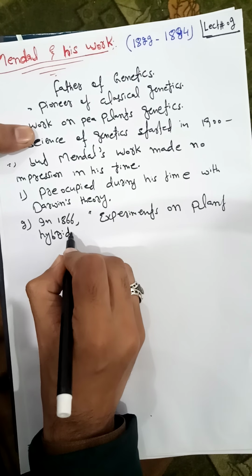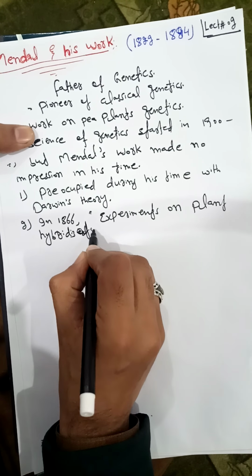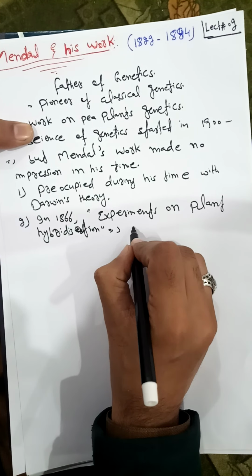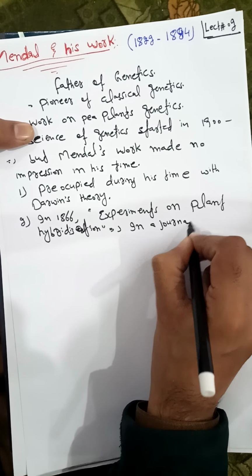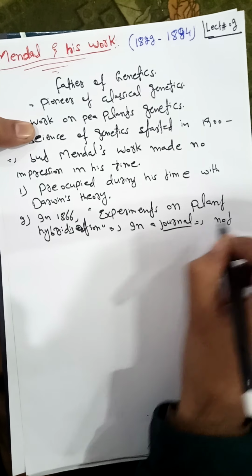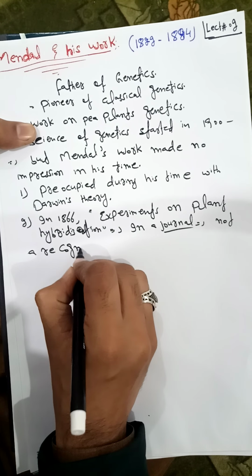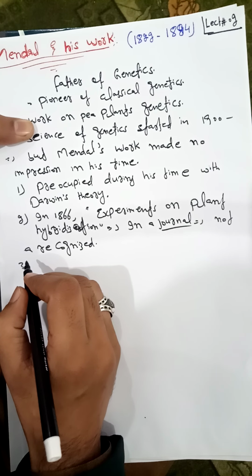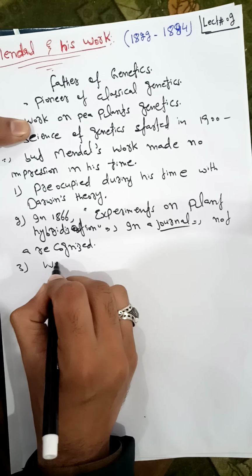But when Mendel published this work, it was published in a journal. A journal is a magazine in which research papers are published. This journal was not a recognized journal. This was the second reason. The third reason was that the people of that time were not familiar with statistics.